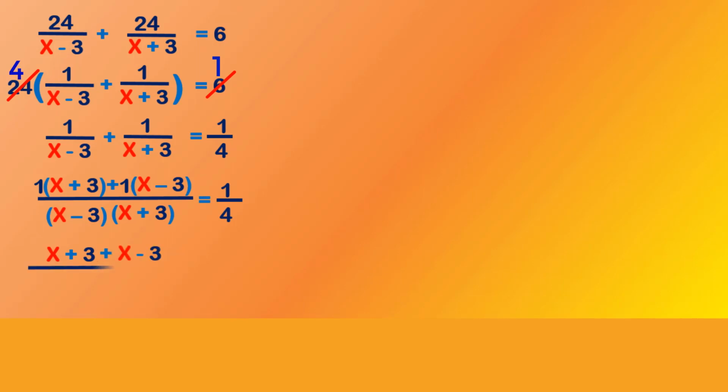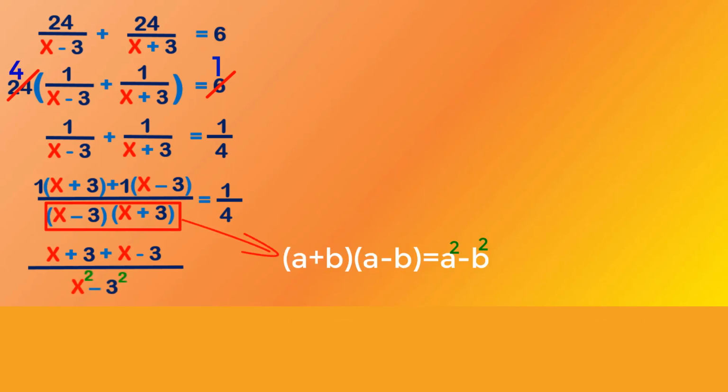Then in the first numerator we get 1 into (x plus 3), plus in the second one we get the numerator as 1 into (x minus 3), which equals 1 by 4. Now 1 into (x plus 3) means x plus 3, plus 1 into (x minus 3) means x minus 3. Here (x minus 3)(x plus 3) is in the form of (a plus b)(a minus b), which equals a square minus b square. So applying that formula we get x square minus 3 square, which equals 1 by 4.